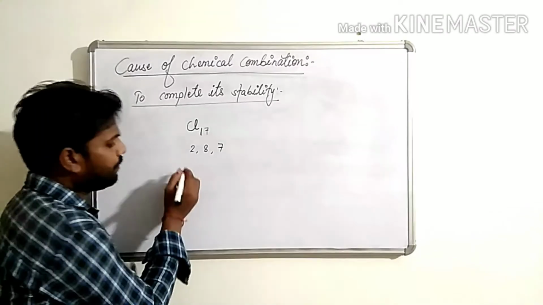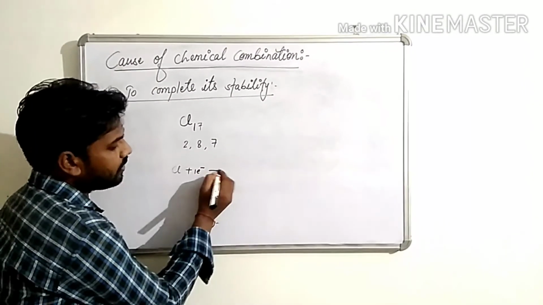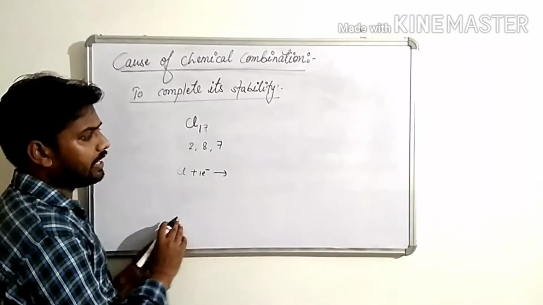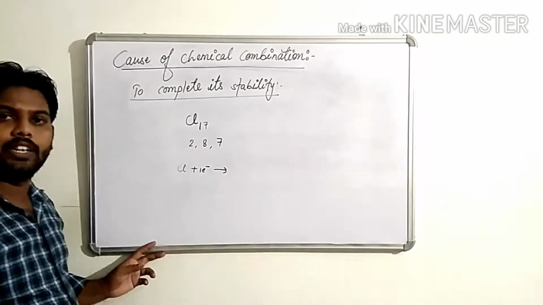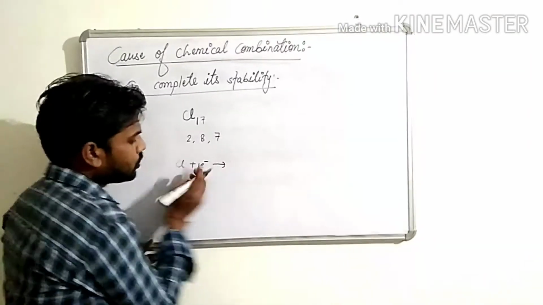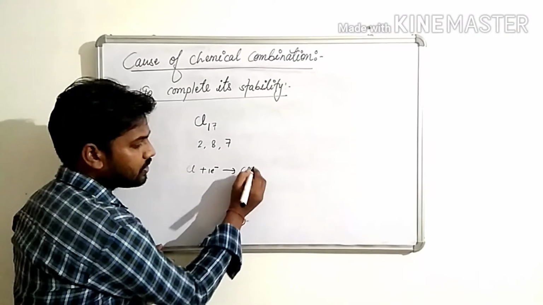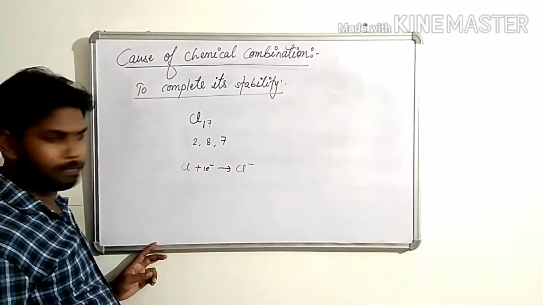Now, if chlorine gains 1 electron, then the last valence shell will be equal to 8 electrons. So, when the atom gains 1 electron, it forms Cl minus.